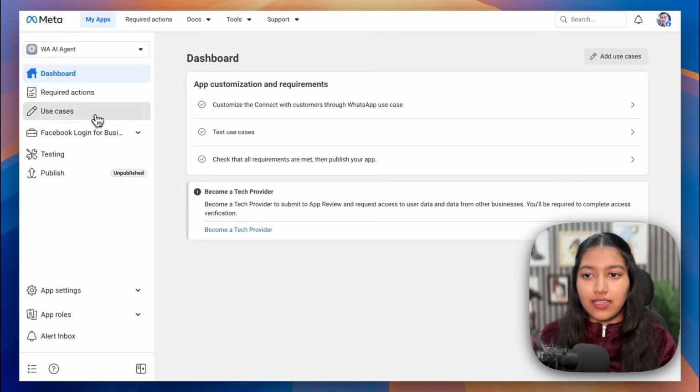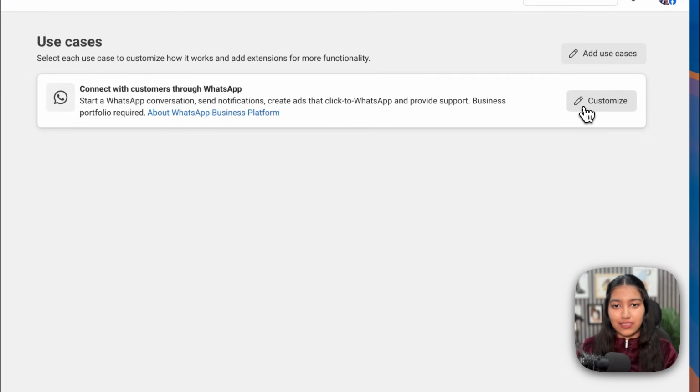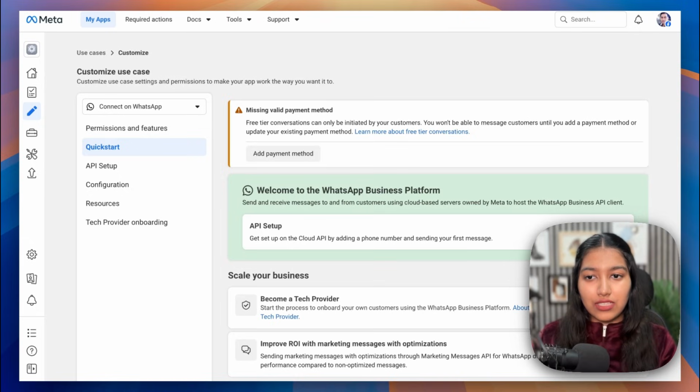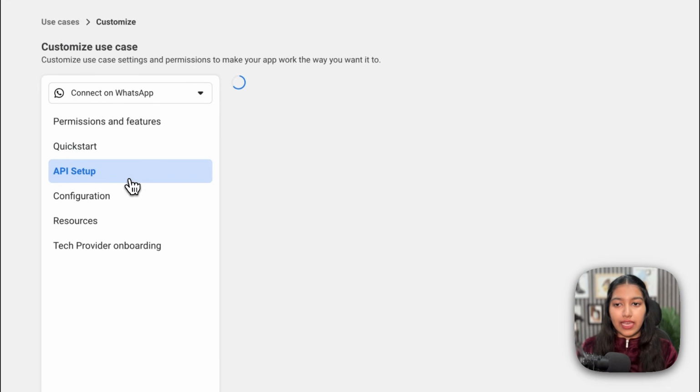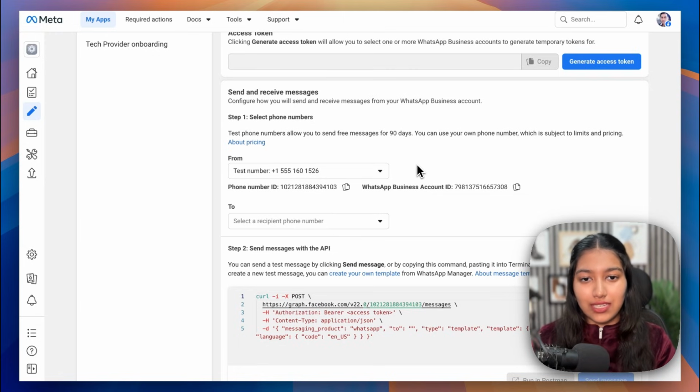Alright, so we're in. Now just head over to use cases again and let's customize it. You can either click on start using the API or you can directly go to the API setup. And right here under phone numbers, you will spot that WhatsApp has assigned a test number to you. As you can see, test phone numbers allow you to send free messages for 90 days. After that, you have to add your own number and obviously pay for the messages. I will show you how you can add your own number. For now, let's just proceed with this.